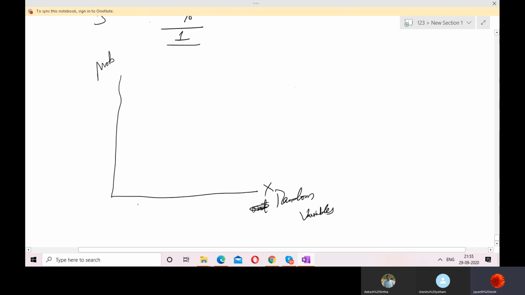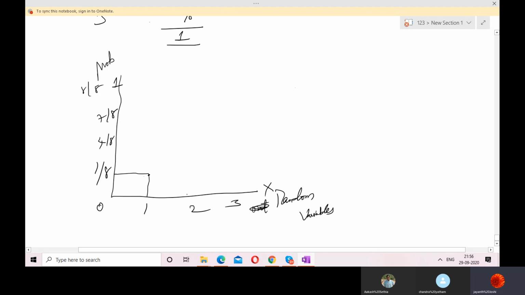So 0, 1, 2, 3. Okay, this is the distribution. Each area is taken by each random variable, and here it is 1 by 8 and 4 by 8 and 7 by 8 and 1, that is 8 by 8. Okay, so here it is taking this. So can I write this like this.